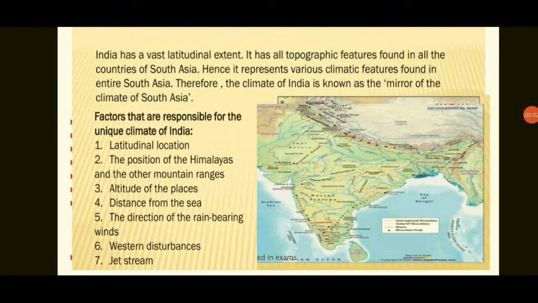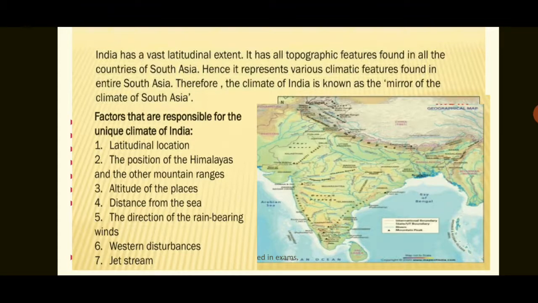India has large latitudinal extent. You can say approximately 30 latitudes in which India is extended, and it has a topographical feature like physical features, which is also similar to climatic condition or the physical features of Asia. So India's climate is also known as mirror of climate of South Asia. Means whatever the South Asian countries have climatic condition, India alone has all this climatic condition here. So because of that, India is also known as subcontinent.